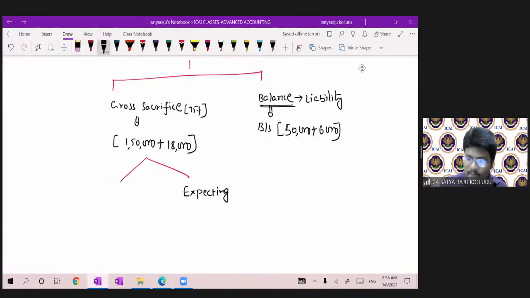What those are, we will see at a later point of time. That's why the real sacrifice, or the net sacrifice, how much? Can you please participate, all of you? 1,68,000 minus 1 lakh. So the real sacrifice was 68,000.